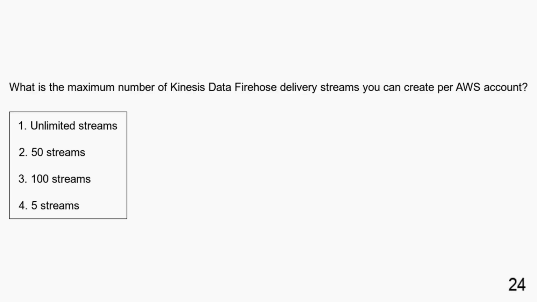What is the maximum number of Kinesis Data Firehose delivery streams you can create per AWS account? Unlimited streams. 50 streams. 100 streams. 5 streams. You can create a maximum of 50 Kinesis Data Firehose delivery streams per AWS account.